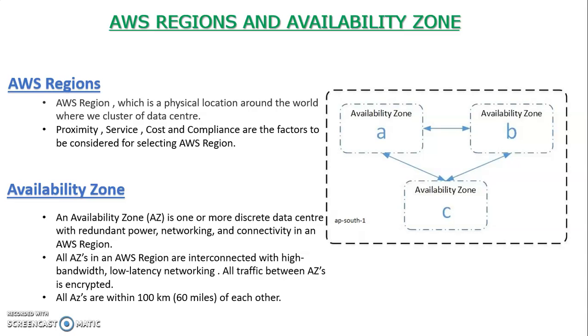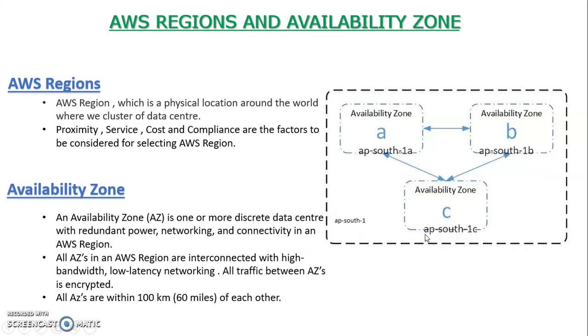When we architect our cloud solutions, we should take care that our services are highly available. To make them highly available, we should make use of multiple AZs, so that if one of the AZs is not available, our application does not go down and is always available. That is the importance of availability zones. These AZs are within 100 kilometers of each other, and all the traffic between them is encrypted.